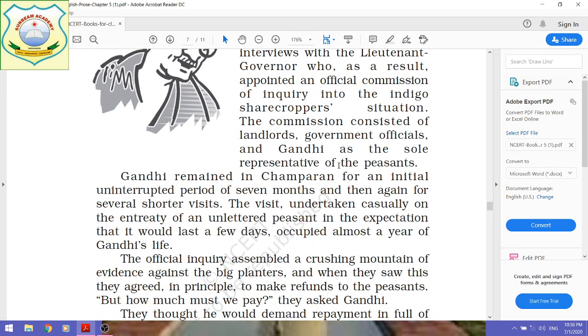The commission consisted of landlords, government officials, and Gandhi as the sole representative of the peasants, meaning the sharecroppers.